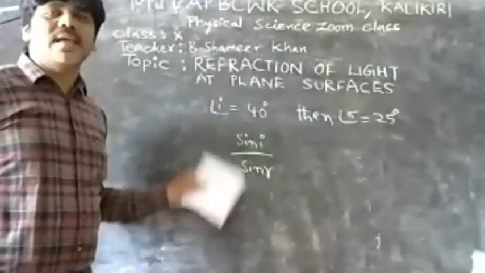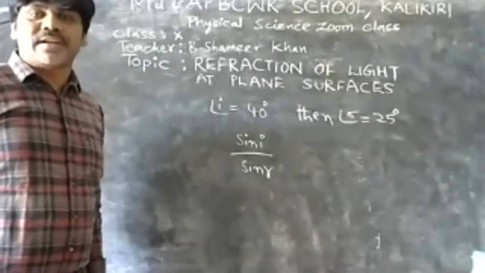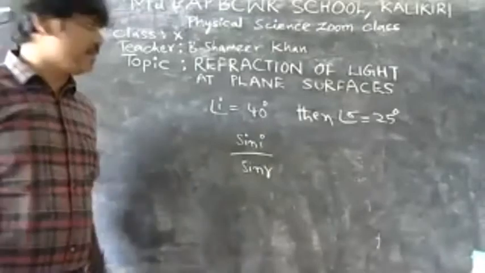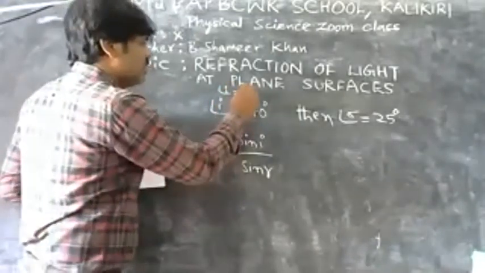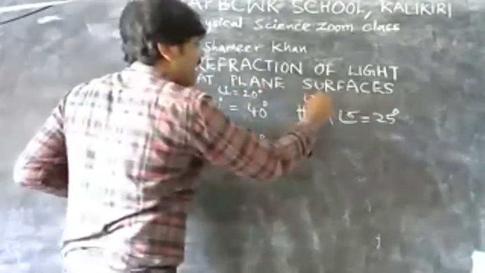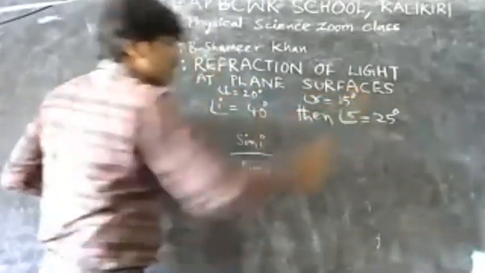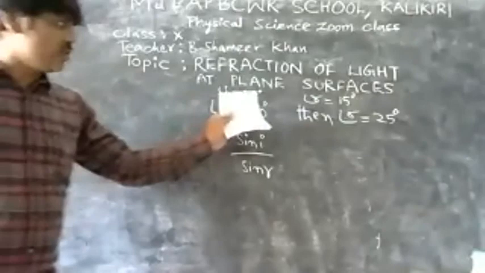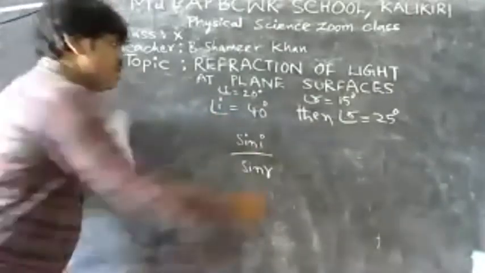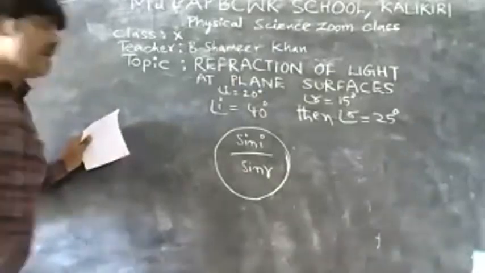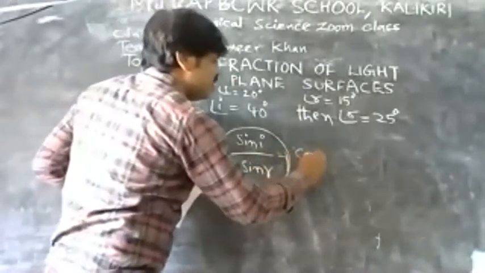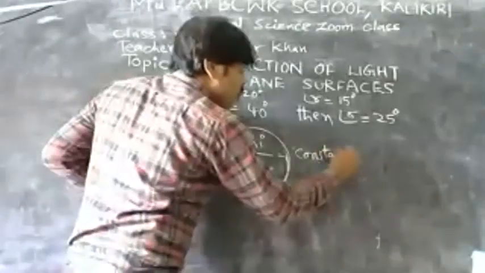If you calculate sin I by sin R, it is constant for every angle. Earlier we took angle I equal to 20 degrees, 40 degrees, and the angle R as 15 degrees and so on. This value sin I by sin R is constant, and it is known as the index of the material.